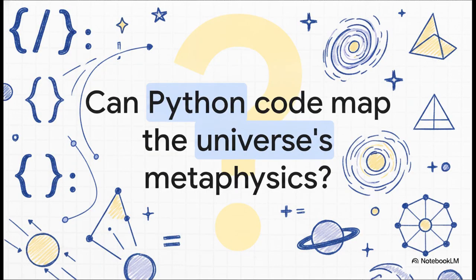Which naturally brings us to the big question framing our entire analysis today. What happens when you combine Python syntax with the metaphysics of the universe? We're taking a journey from basic, recognizable syntax all the way up to ultimate cosmic symmetry. We'll see exactly how abstract philosophical concepts can actually be rendered into hard mathematical logic.